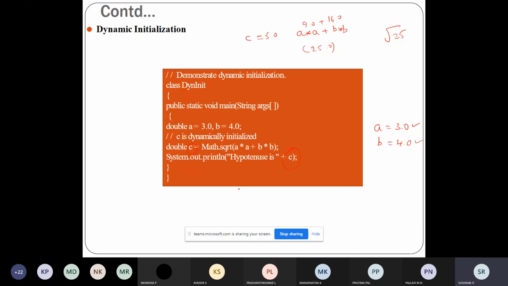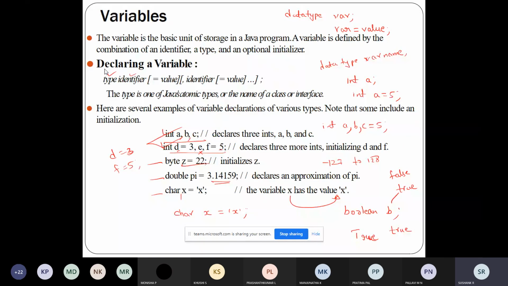So you know what a variable is. A variable is a basic unit of storage in a Java program, and to declare a variable you need the data type and the variable name.